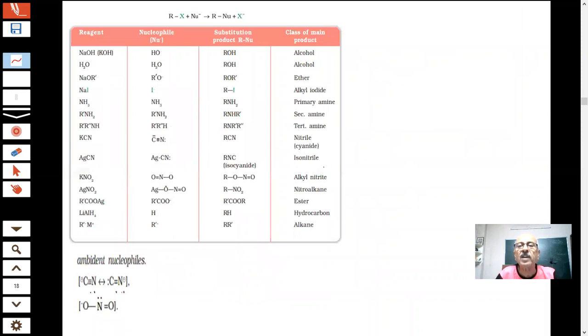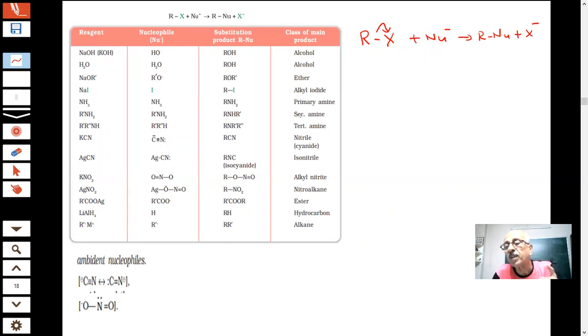All right. Now, as I told you, students, what is happening is you have an alkyl halide. A nucleophile will come, which will be negatively charged. This will leave and this will come. The result is R-Nu, students, plus X-. So this is an example of nucleophilic substitution reaction. This group has been substituted by the nucleophile. In this table given in your NCERT book, we have shown different nucleophiles and the products which they can produce.